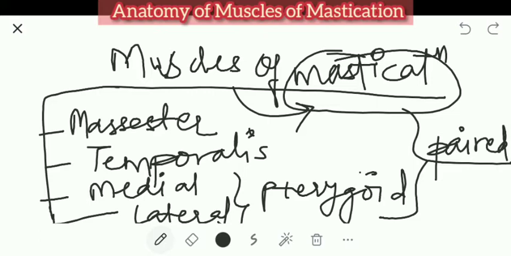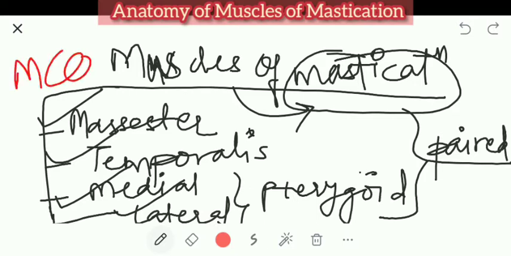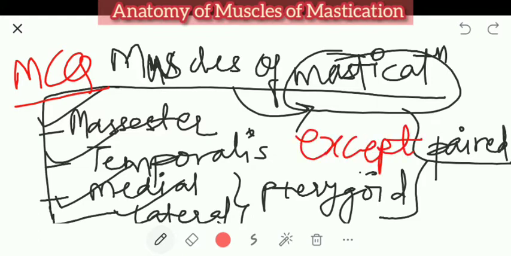Okay. So you need to know, you need to fix this. If the examiner asks you what are the muscles of mastication, you should know masseter, temporalis, medial pterygoid, and lateral pterygoid. In the exam, they will ask you an MCQ: Following are the muscles of mastication except. So the question of except is very much popular here.